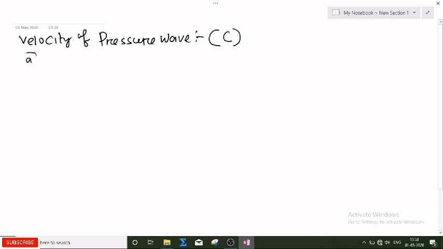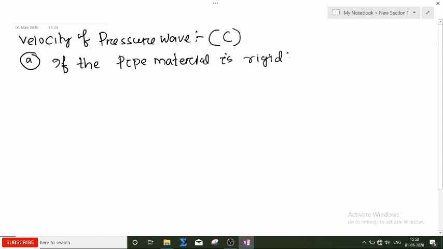First one, if the pipe material is rigid. Rigid means what? There are no elastic properties, there is no deformation of the material.